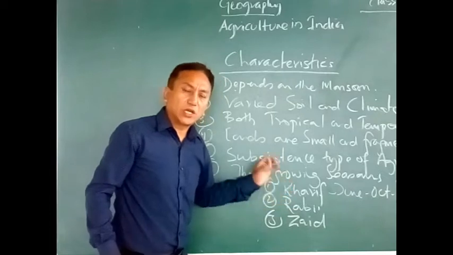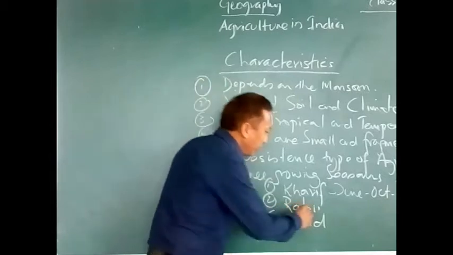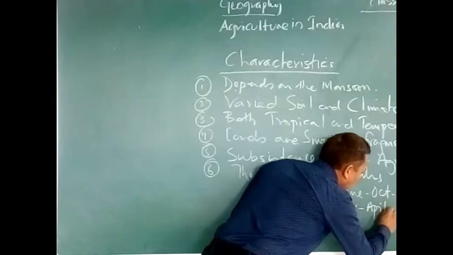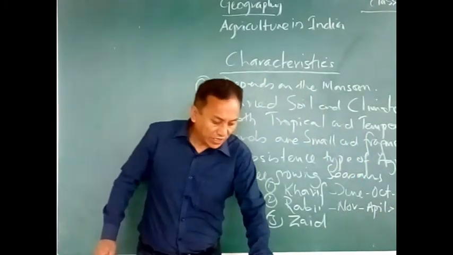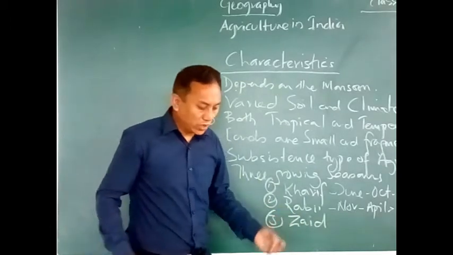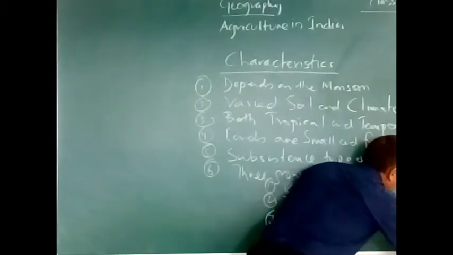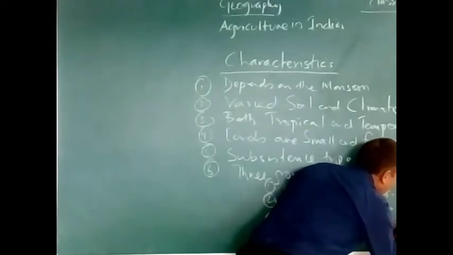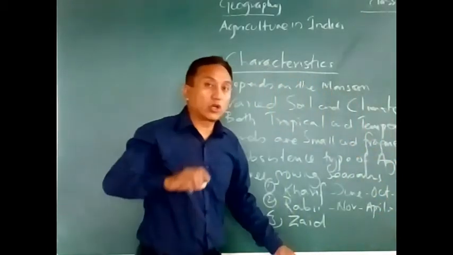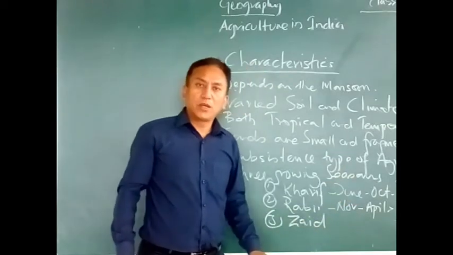Now this Rabi crop is grown slightly in the later part of the year, in the winter season, slightly in the colder season. They start from November to April. And then what grows here? Here basically we have wheat, gram, mustard and tobacco. So these are the crops that are grown in the Rabi season from November to April.